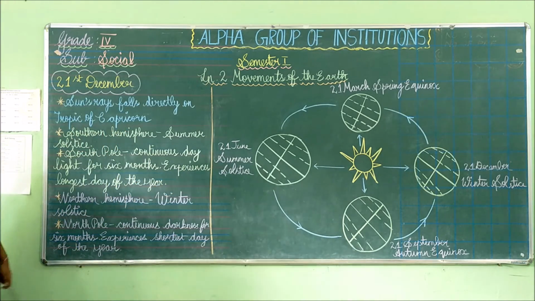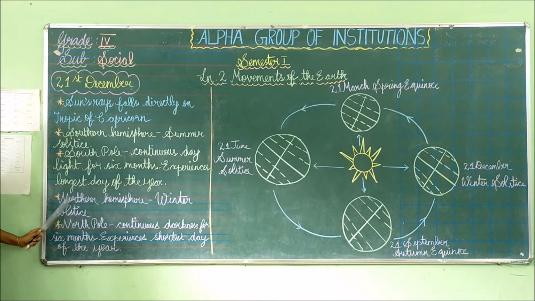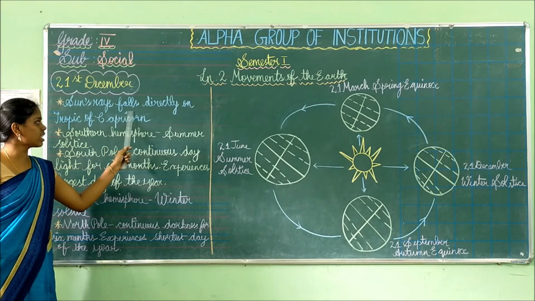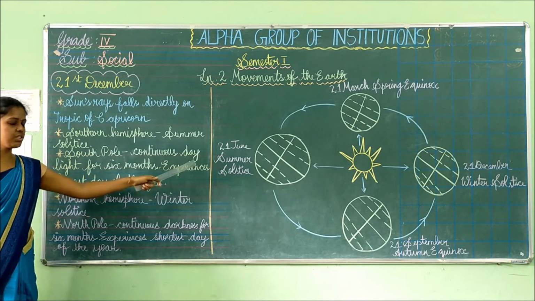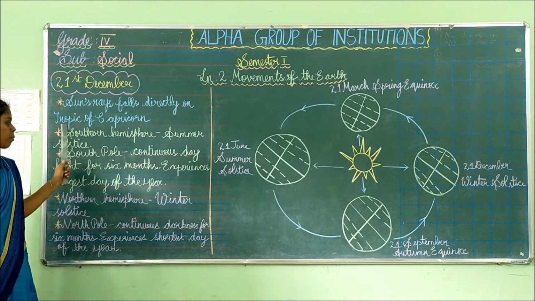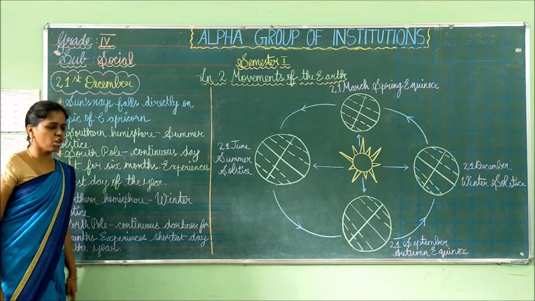In 21st June, here we have seen the northern hemisphere, and here we have seen the southern hemisphere. So it is completely opposite to the 21st June. And also here the sun's rays will be falling on the Tropic of Cancer on 21st June, but on 21st December the sun's rays will be falling on the Tropic of Capricorn. In this way the seasons are caused.